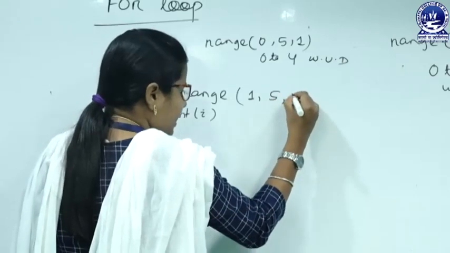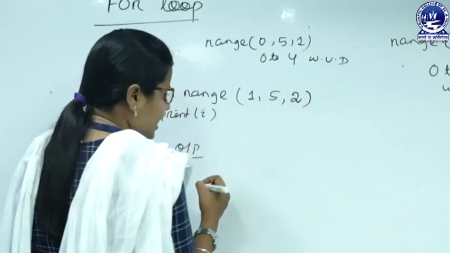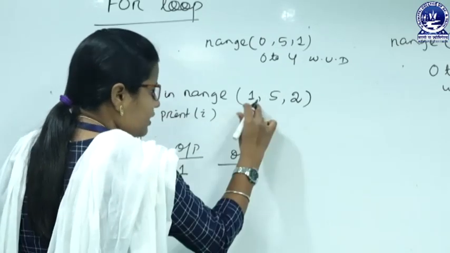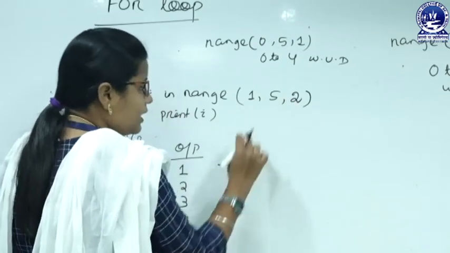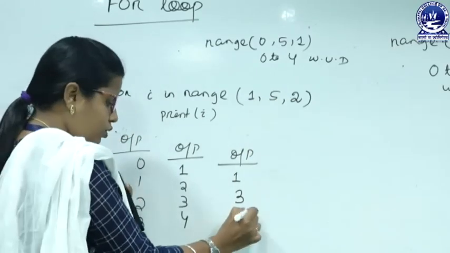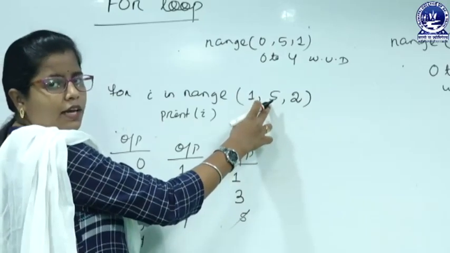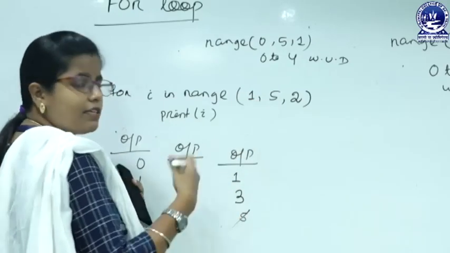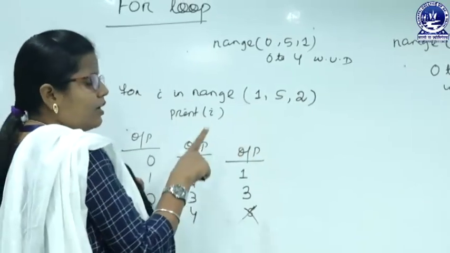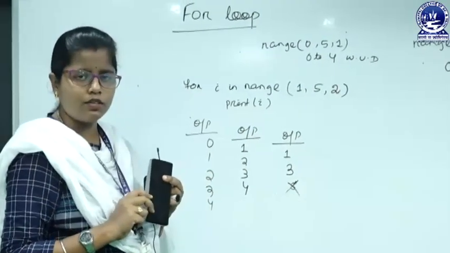Suppose I mention the step size as 2, then what will be the output? It will start from 1, then 1 plus 2 is 3, then 3 plus 2 will be 5. Will 5 be printed to the output screen? No, because we have to print up to 4, and 5 is out of range, so 5 will be discarded. So, this is the range function we can use in the case of a for loop.